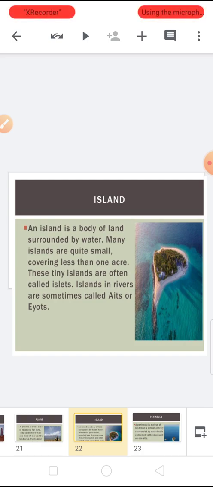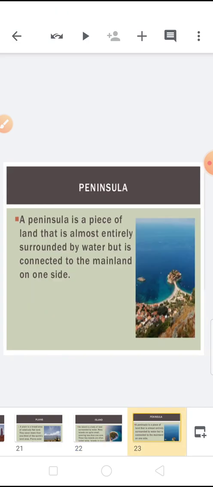Now island, everybody knows about the island. Island is also one of the parts of our landform, and an island is a body of land surrounded by water. Many islands are quite small, covering less than 1 acre, and these tiny islands are often called islets. So basically people do not prefer to live on islands, but it is a very good holiday destination and people love to go there and spend some vacation on the islands. So islands are also a part of our landform.